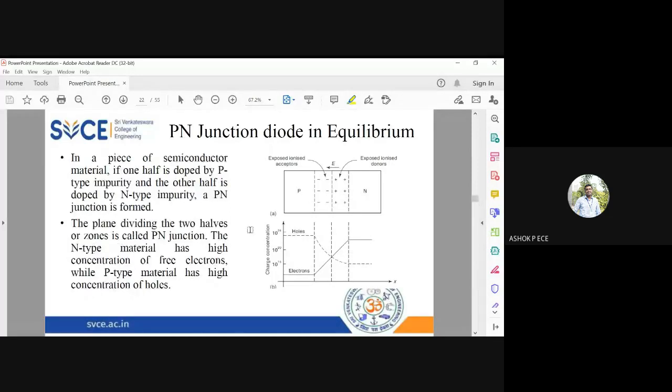So yesterday we have seen about PN junction diode. We started with PN junction diode in equilibrium. Equilibrium is without applying any voltage. Can anybody summarize what will happen when you leave a PN junction diode in equilibrium, so that we can have a quick refresh of whatever we have seen yesterday? What will happen if you leave a PN junction diode in equilibrium?